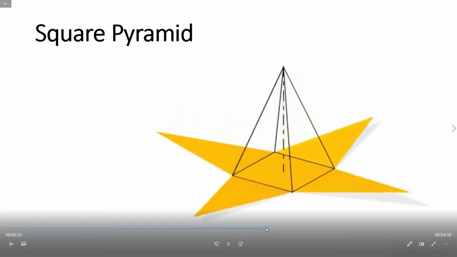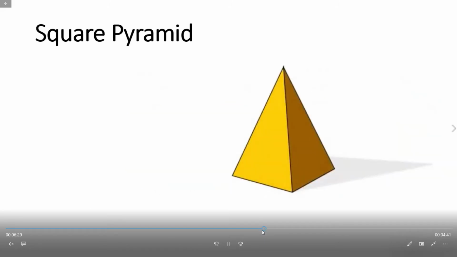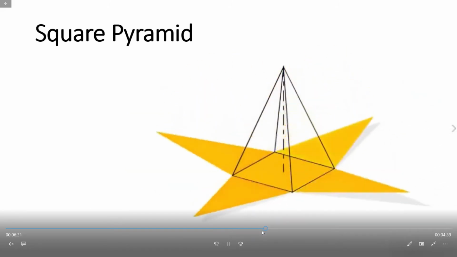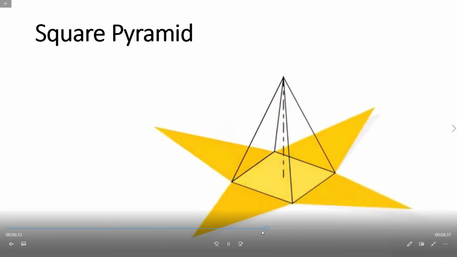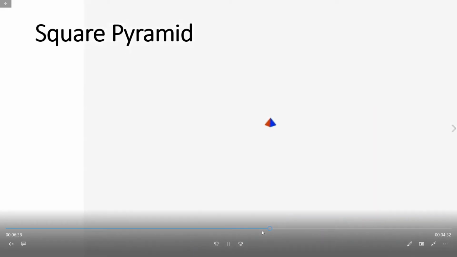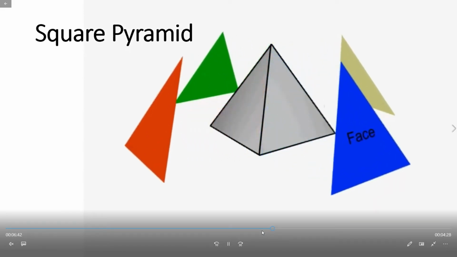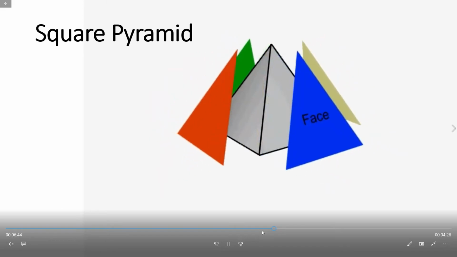And next we discuss the pyramid. In a pyramid, only the bottom face, the base, is there, and a number of equal isosceles triangular faces meet at a point called the vertex or apex.